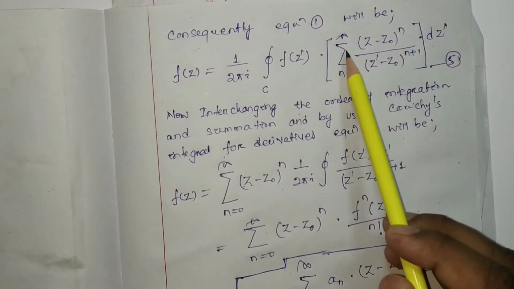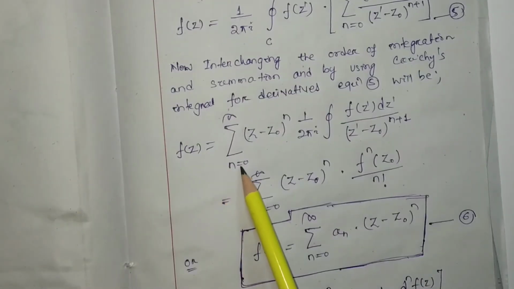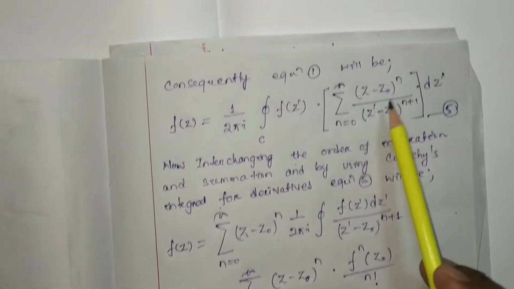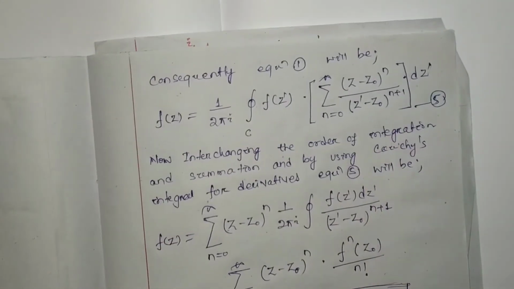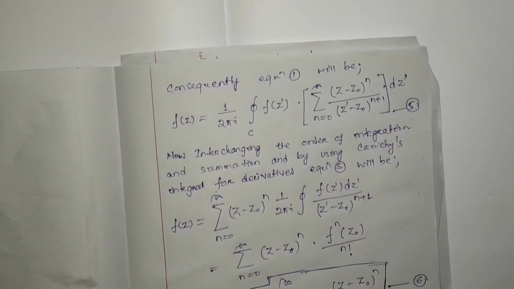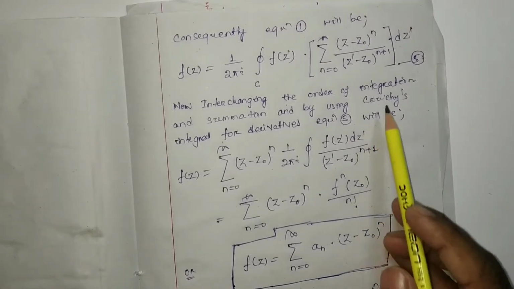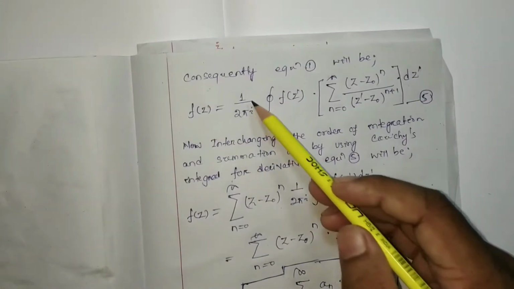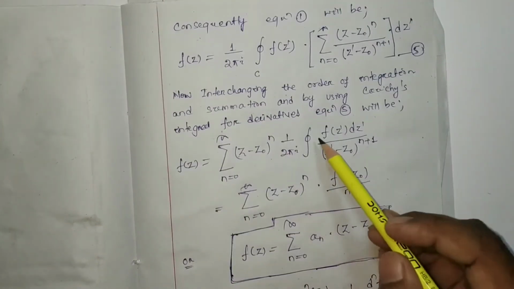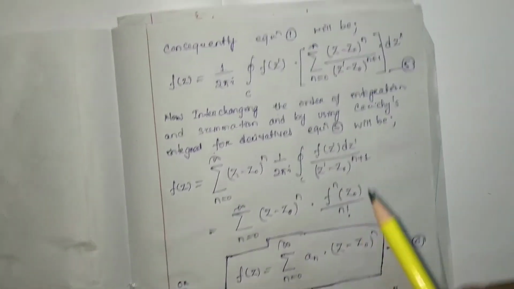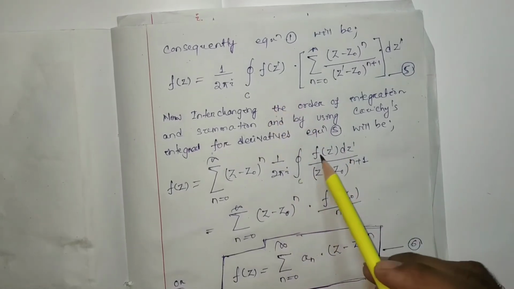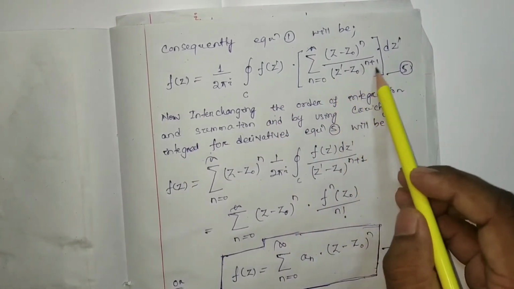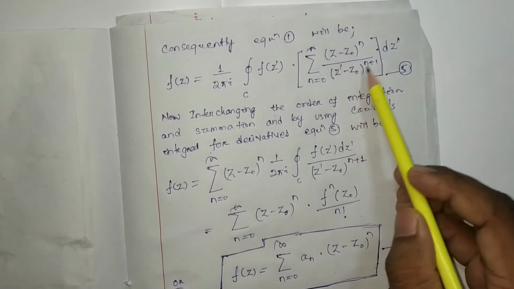Now I am going to take this summation, n equal to 0 to infinity, (z minus z0) to the power n, into 1 by 2 pi i closed integration over C of f(z') dz' divided by (z' minus z0) to the power n plus 1.